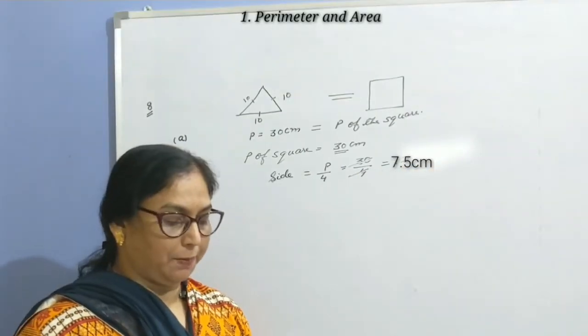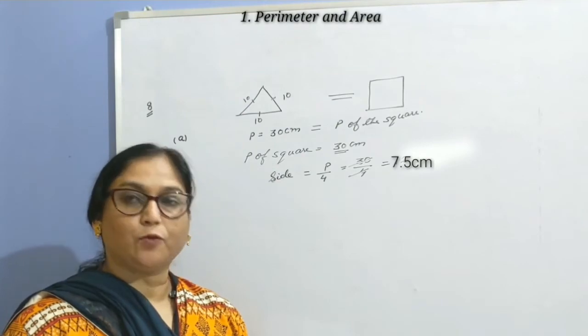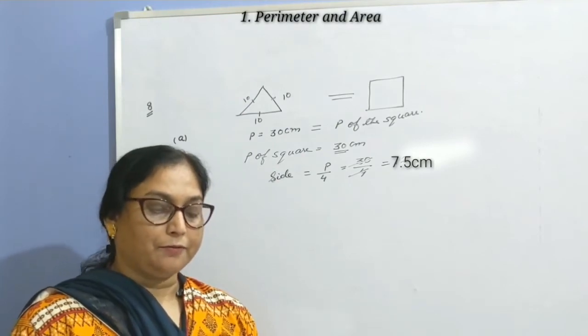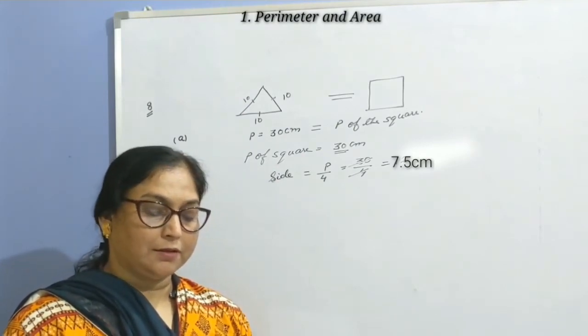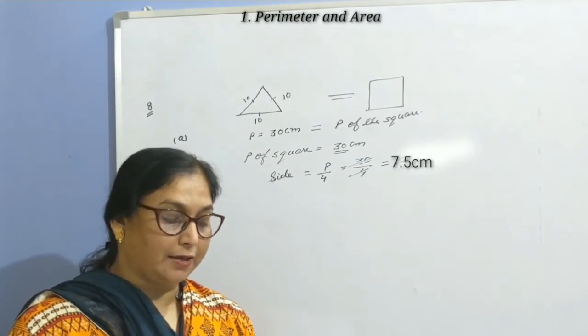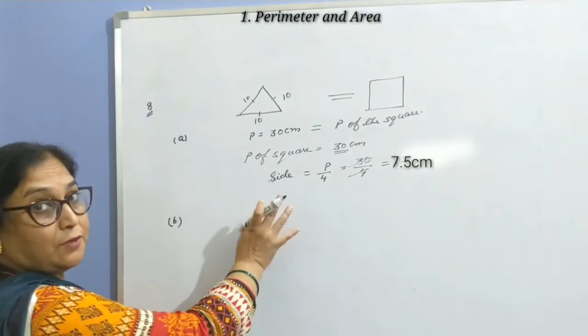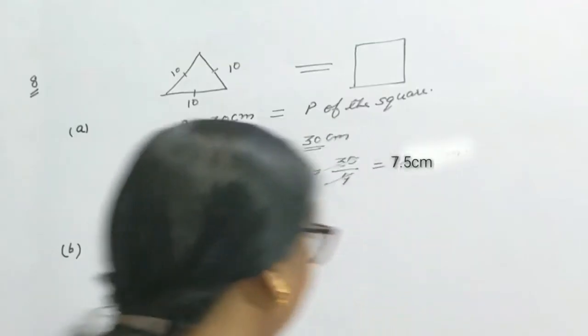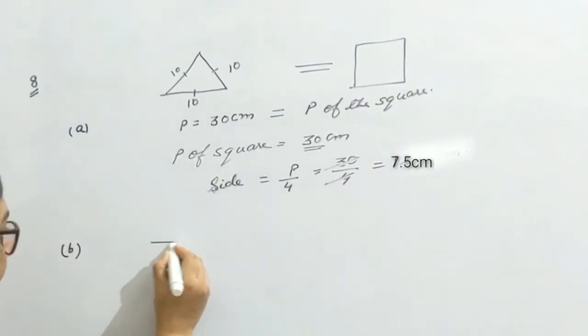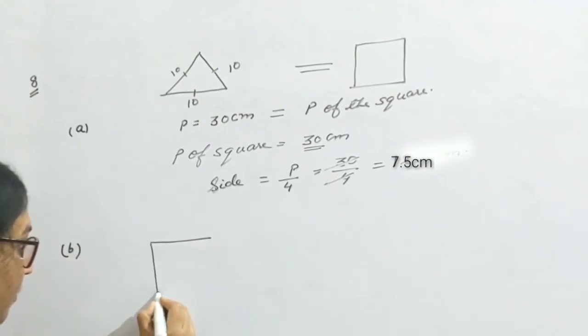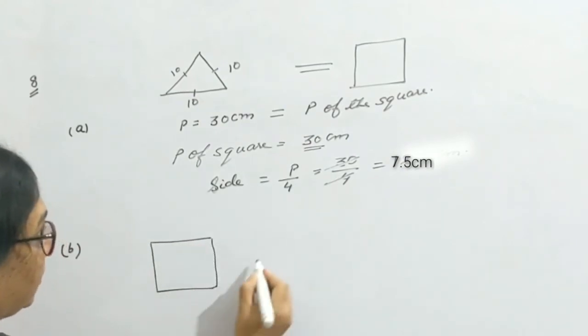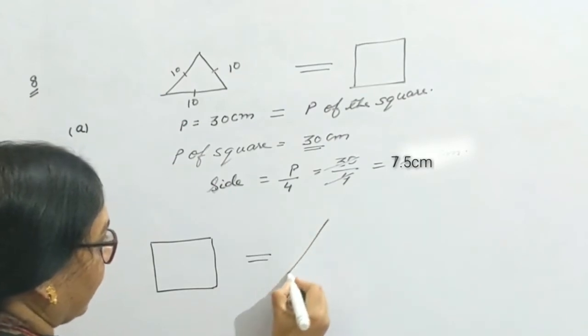Question number 8, B part. The length of each side of a square is 6 centimeter. Find the side of an equilateral triangle with its perimeter equal to that of the square. Just the inverse of this question. So let's try to understand the length of the square. Let's draw the shape. Here you have the square shape converted to a triangle.